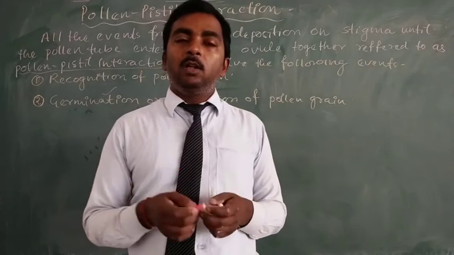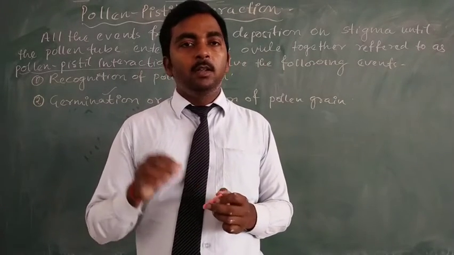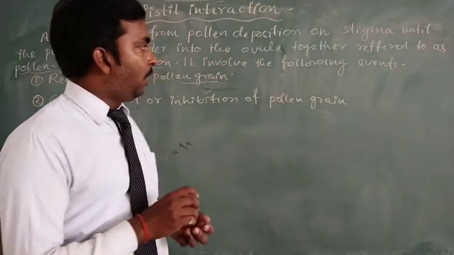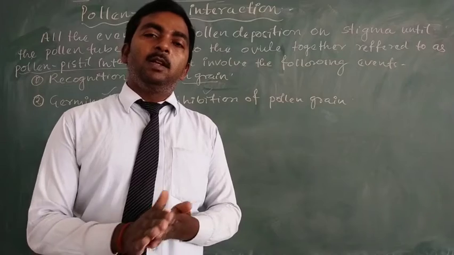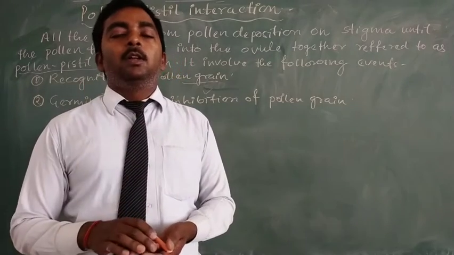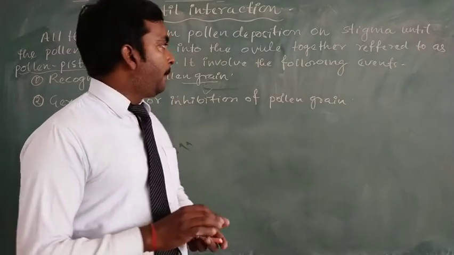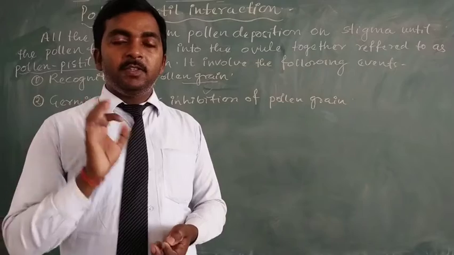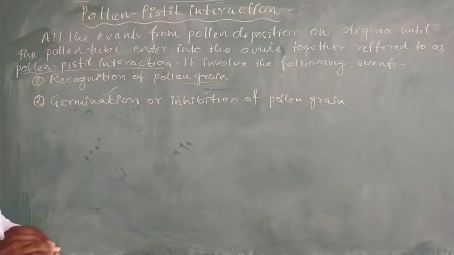Means do not allow the germination of the pollen grain, or if the germination takes place, then it does not allow the entry into the style through the stigma. So this is the second event of pollen-pistil interaction.